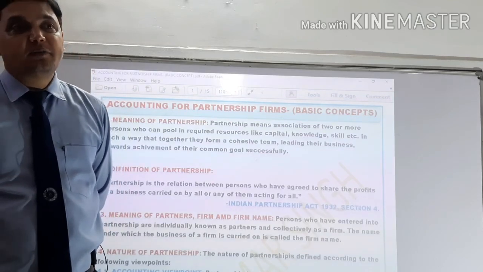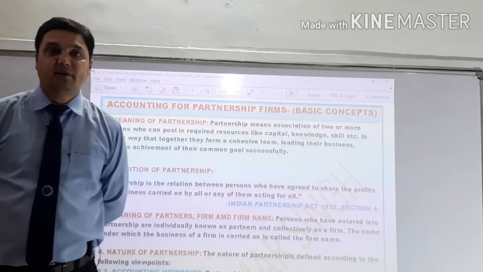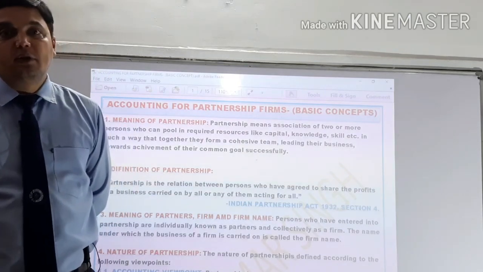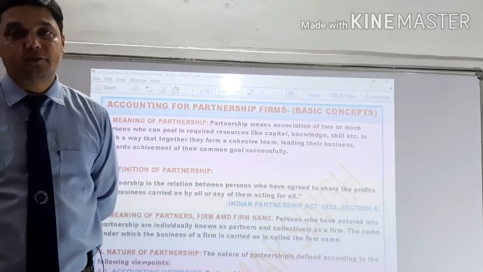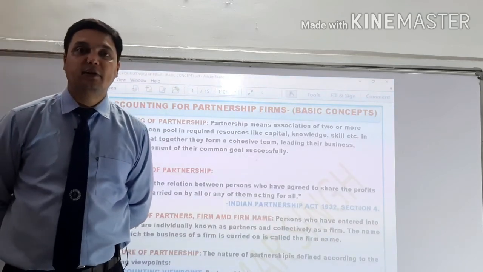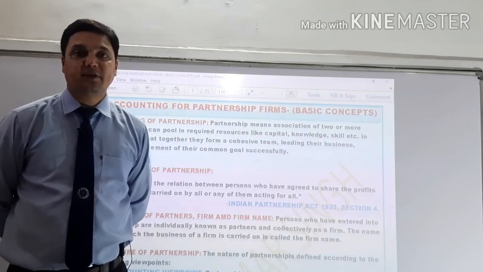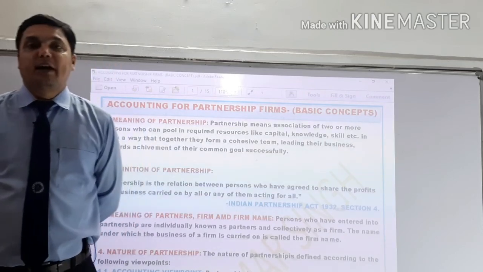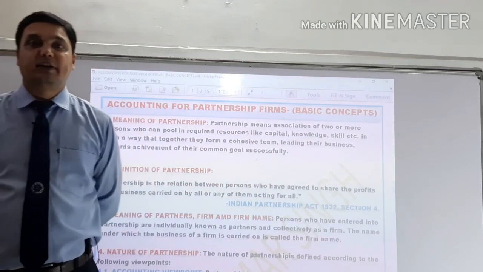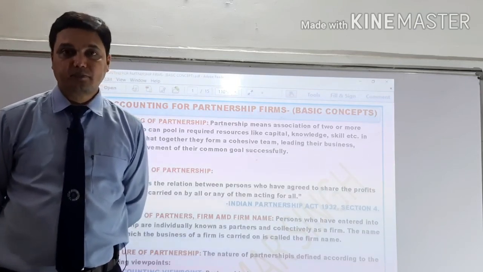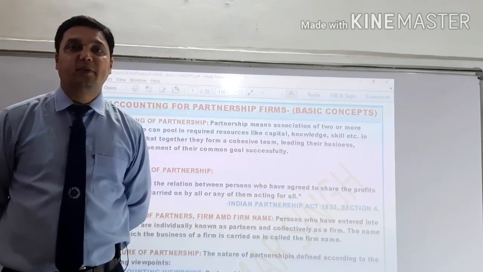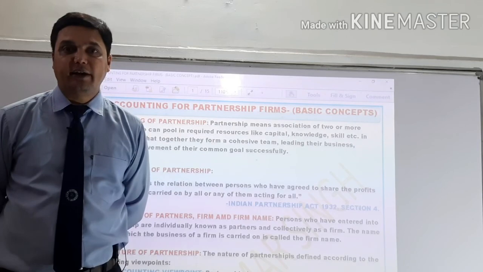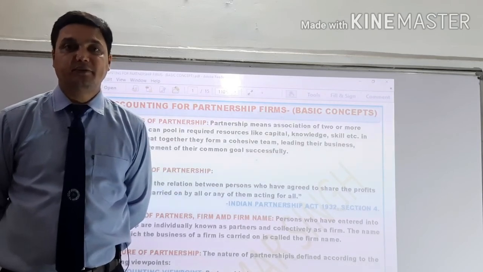The partnership account is further categorized into the subheads: first, basic fundamentals; second, goodwill, the methods of valuation of goodwill and their accounting treatment. The third one is change in profit sharing ratio amongst existing partners at the time of the admission of a new partner, and at the time of the retirement and death of a partner. The fourth point is admission of a partner. The fifth one is retirement and death of a partner, and the last is the dissolution of a partnership firm.